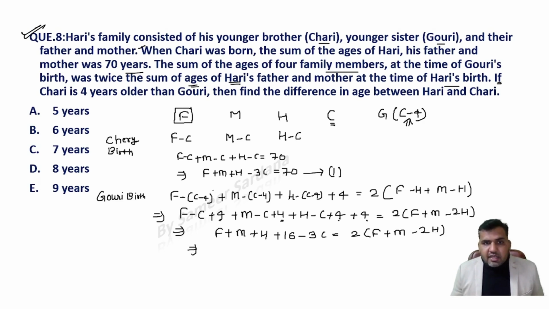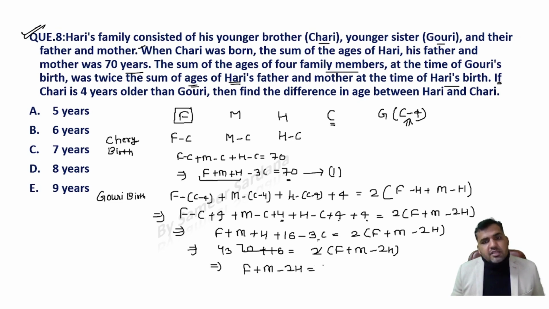Now can you see that here I can put the value of F plus M plus H here? That would be 70 plus 3C, right? F plus M plus H minus 3C straight away 70. 70 plus 16 will be equal to 2 times of F plus M minus 2H. This is 86. Now this cancel it on 43. So can I say F plus M minus 2H is equal to 43. This is the second equation that you should know.